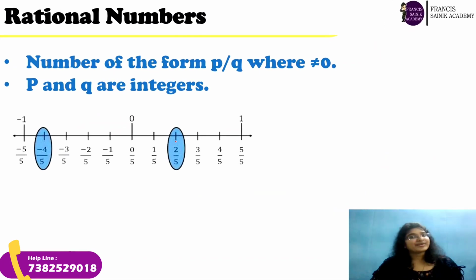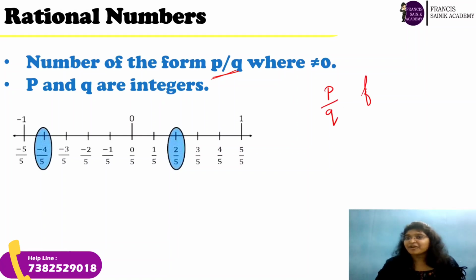So what are rational numbers? Rational numbers are nothing but the numbers which can be written in the form of P by Q. Simply, I can tell it is a fraction form, right?